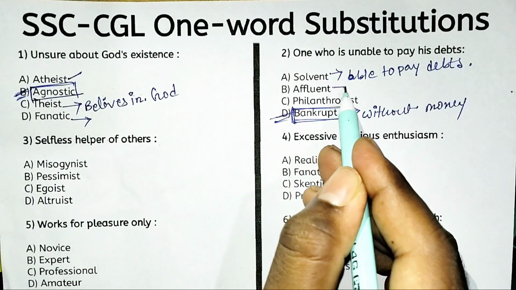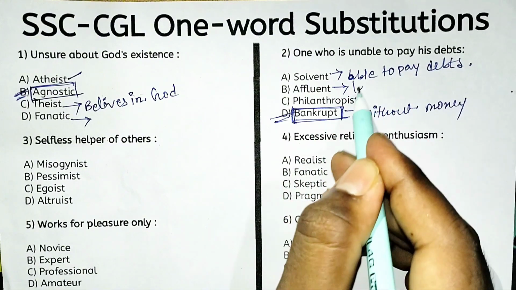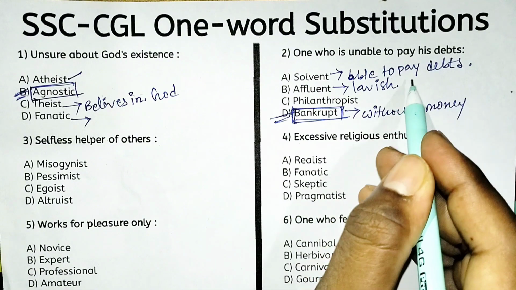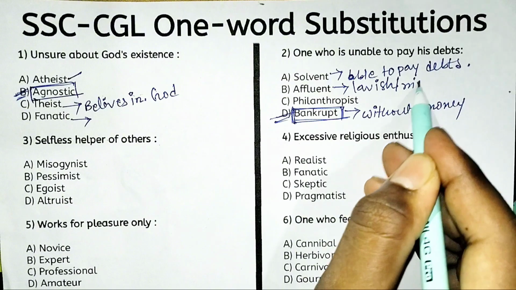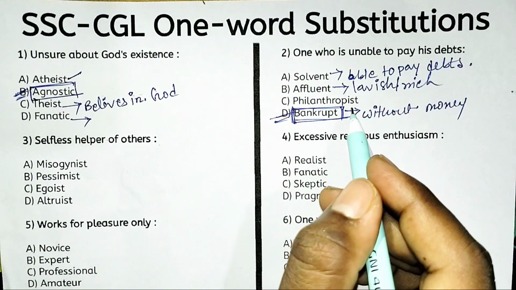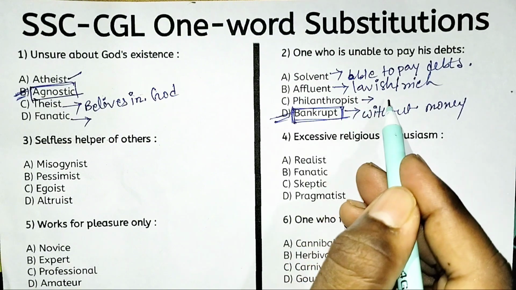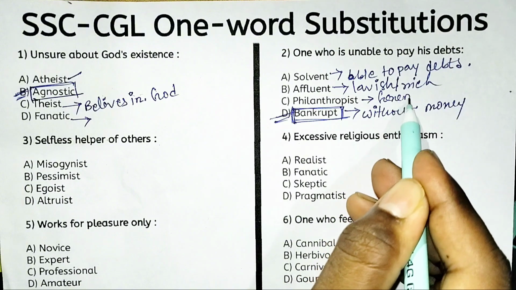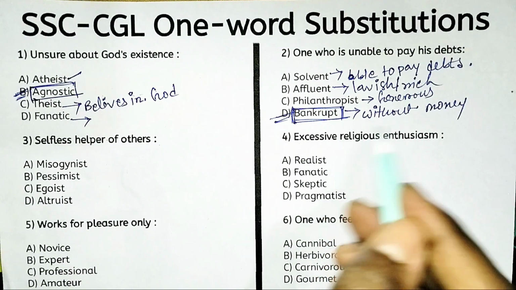Affluent means someone who has a lot of money, lavish, like Mukesh Ambani, or you can say rich personalities. And philanthropist, I think you know the answer. Philanthropist means someone who is very helpful, or yes, you can say generous. I think you people got it.